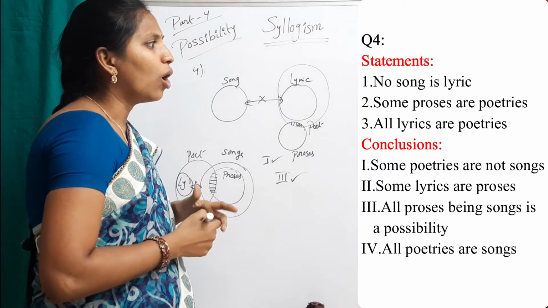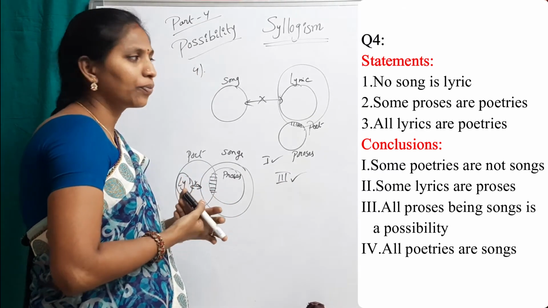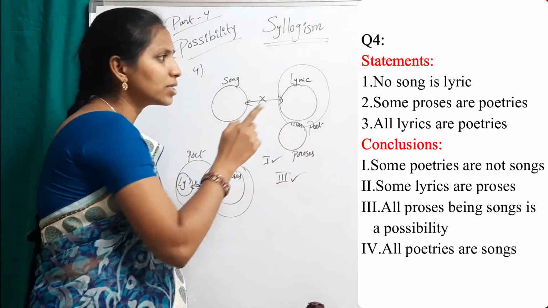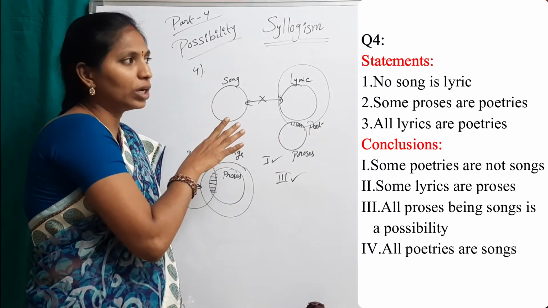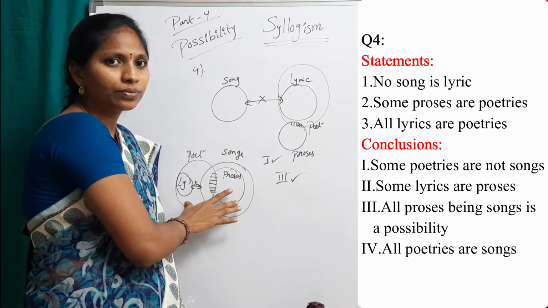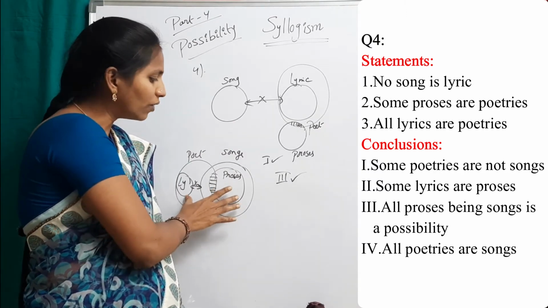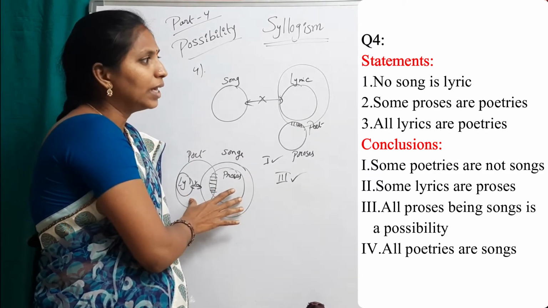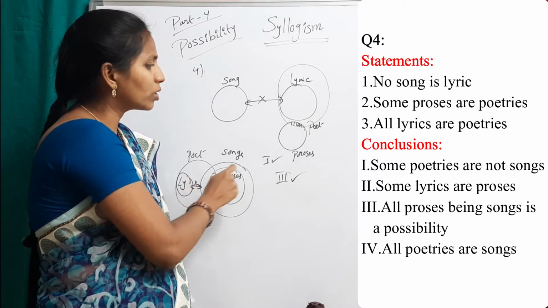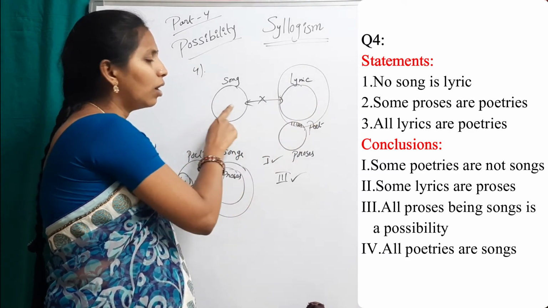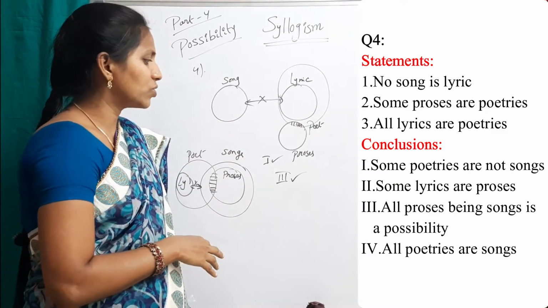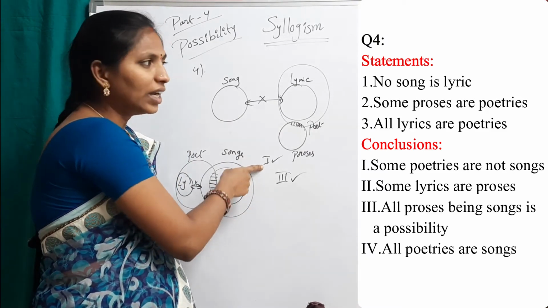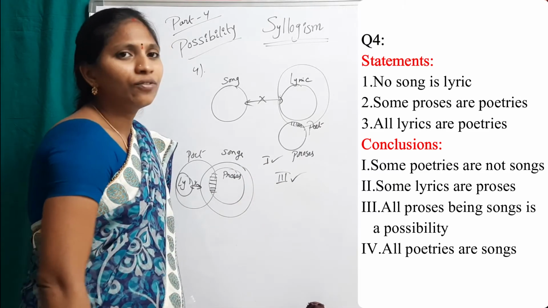Fourth conclusion, all poetries are songs. This is a definite conclusion, so check the basic diagram only, not the possible diagram. The possible diagram is only for possible conclusions. Here, all poetries are songs. That is false, not true. The answer for the fourth question is that only the third conclusion follows.